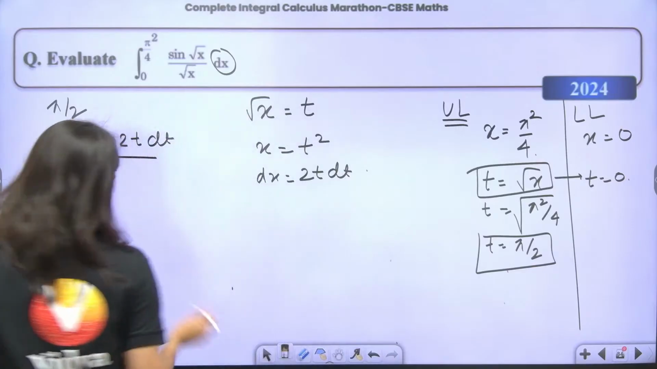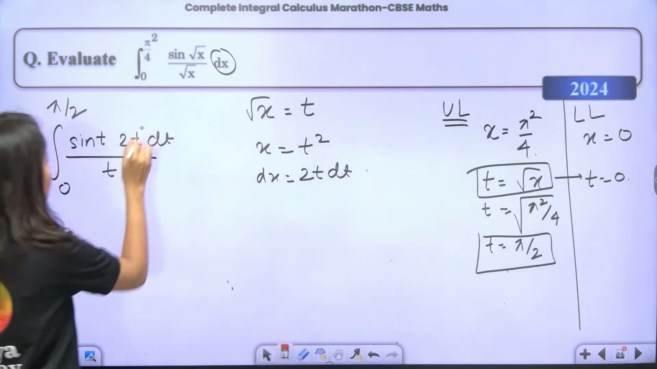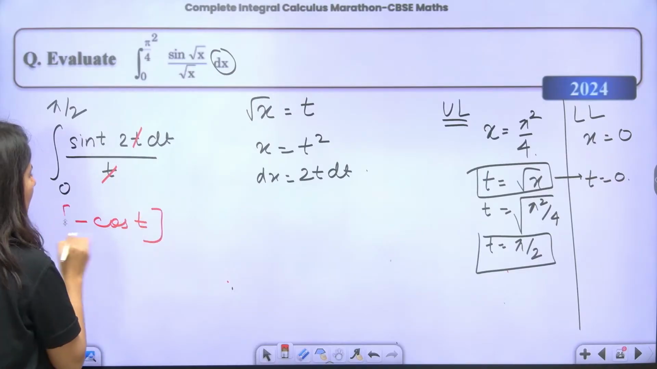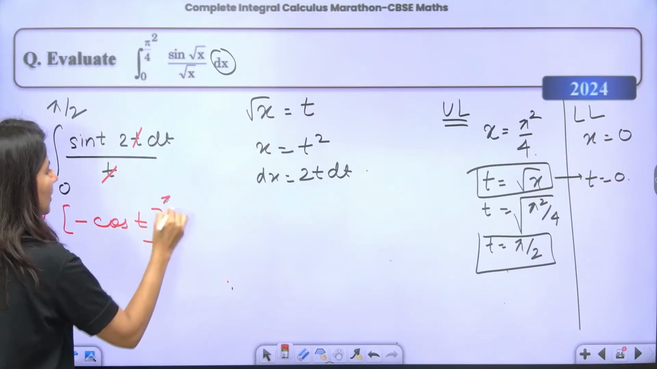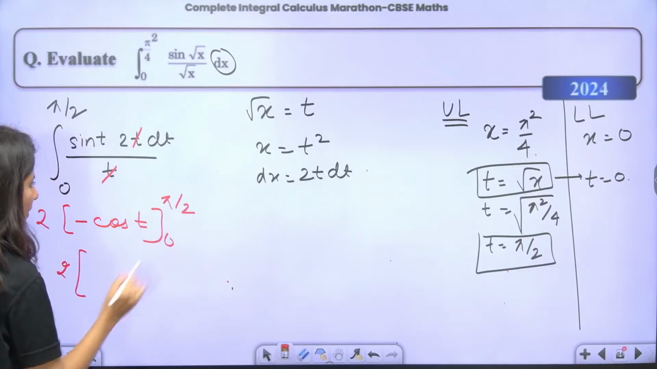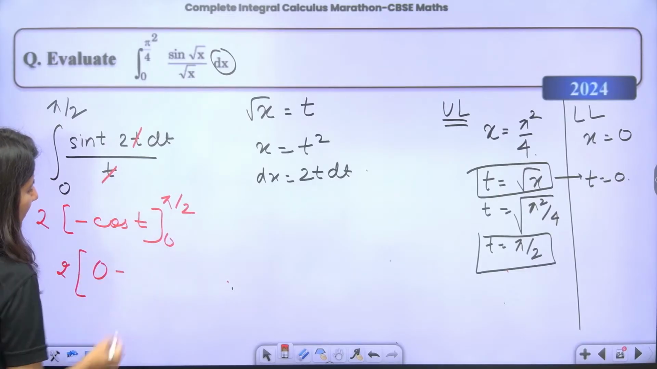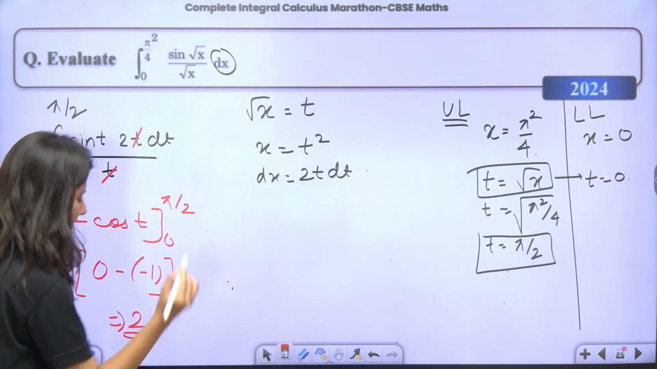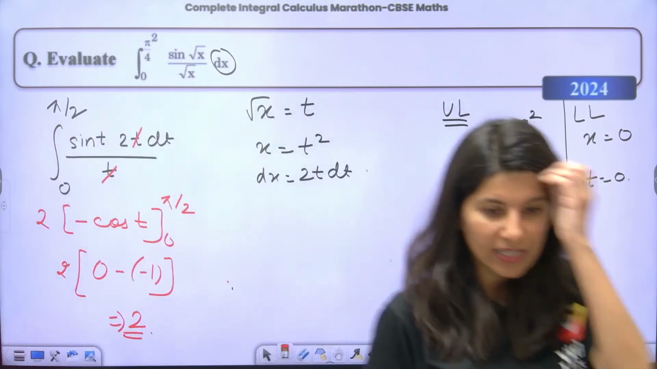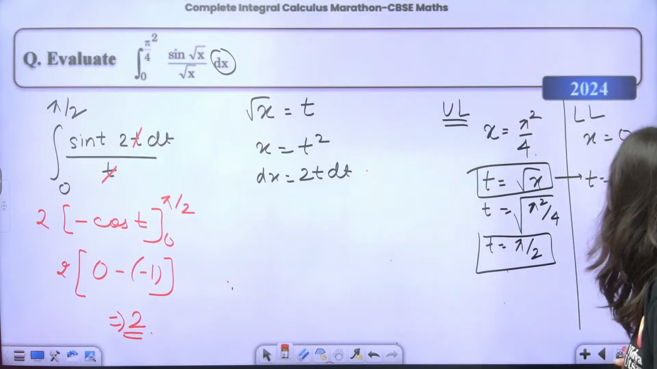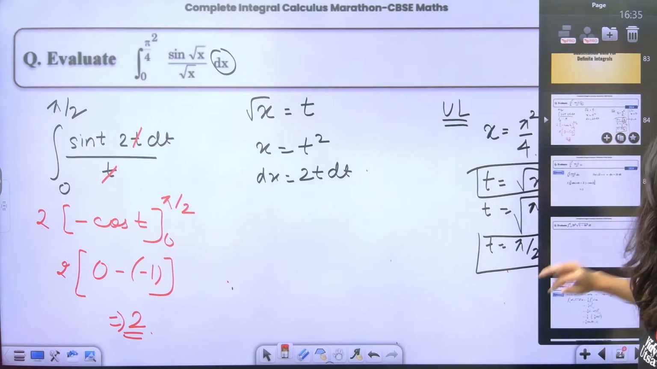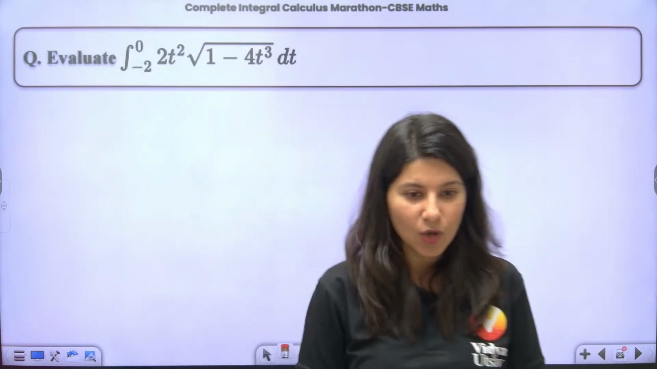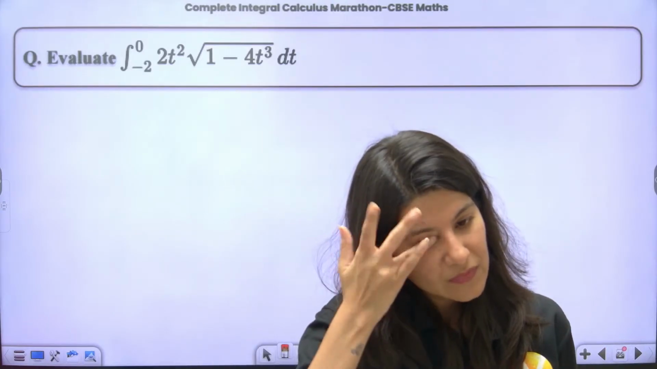So this is it. Now start cancelling t. The integration of sine t is minus cos t, and 2 is already there. Upper limit minus lower limit: 0 minus 1, that's it. So 2 is the correct answer. Correct or not? 2 is absolutely right. Okay, alright, clear. Next question, similar type. Got it? Similar type.